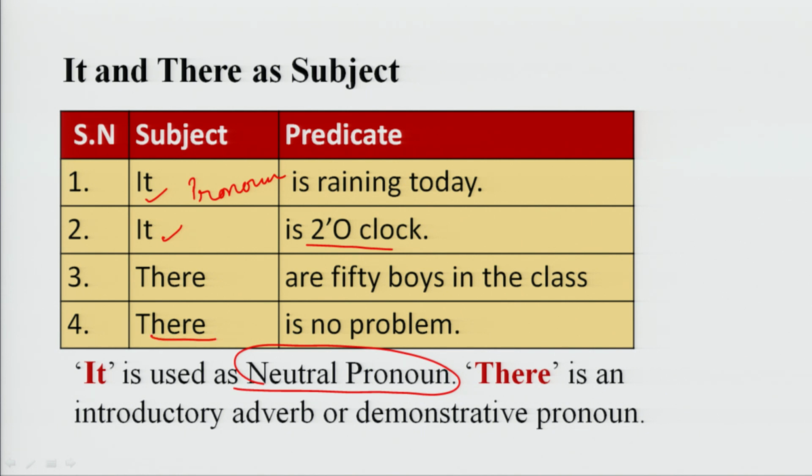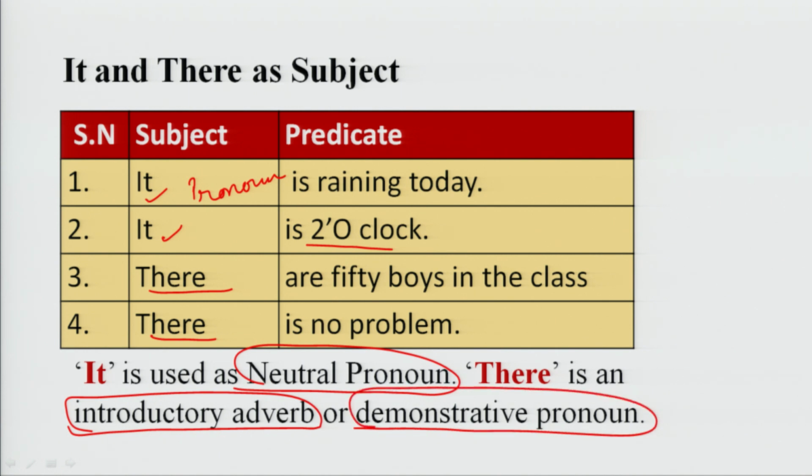There is no problem. There is an introductory adverb, or it may also be called a demonstrative pronoun. It is also a kind of pronoun. So, we have seen it and there may also be used as subject.